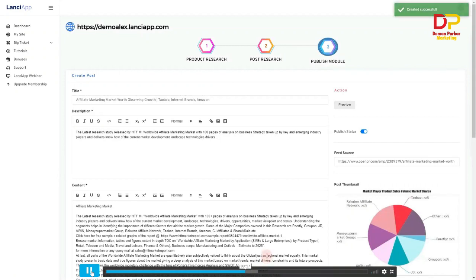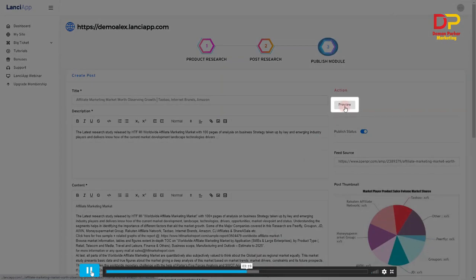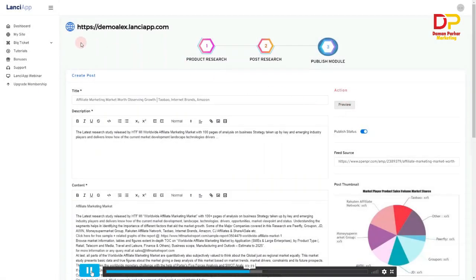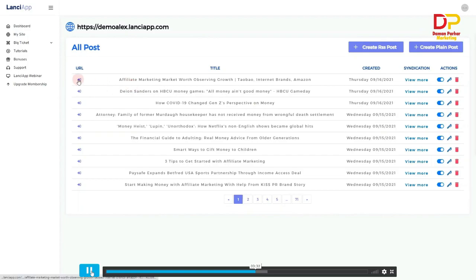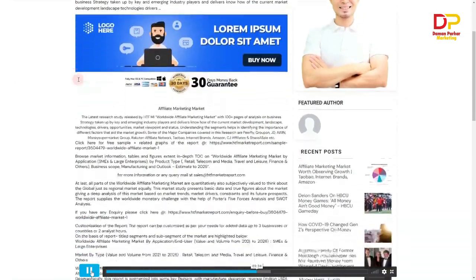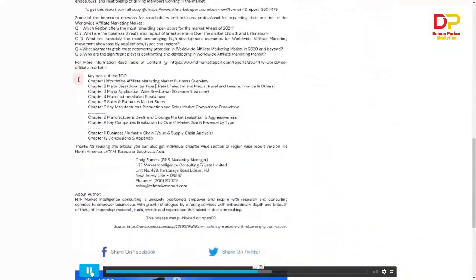You can scroll up and click on review on the top right corner to see how the post looks. Or you can go again to the dashboard, click on my site, click on the subdomain demo, and click on post. Click on URL. Here you can see how the post looks. You can check your page now.